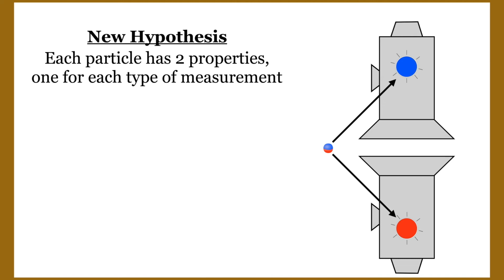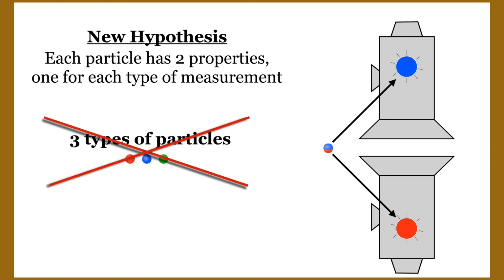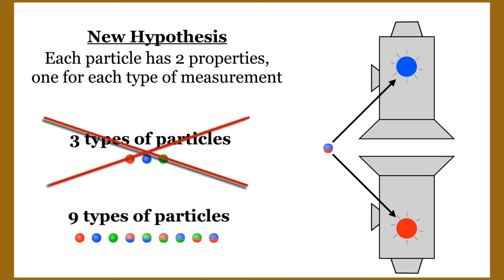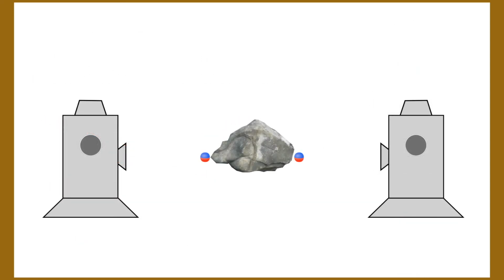To account for all possible measurements of each orientation of detector, this means that rather than just 3 types of particles, there are 9 particle types, spanning all the different combinations of top and bottom colors. Sometimes these colors match, but they no longer have to. Though the particle coloring is now more complicated, what we should retain from our original hypothesis in order to explain the data is that the rock must emit matching particles. Let's see how this works for one possible pair of blue top, red bottom particles.